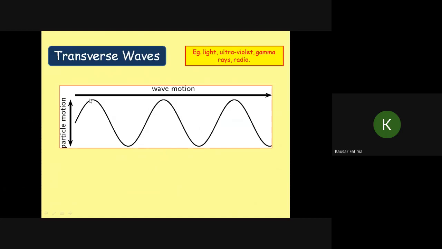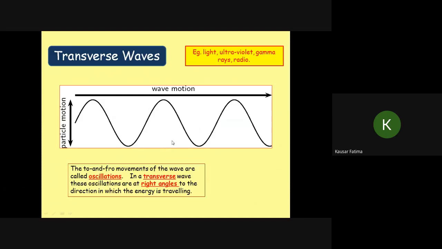So this is the wave motion: crest, trough, crest. All the points in a crest are in phase with each other. Phase means the same displacement from the mean position and the same direction of vibration. What is the meaning of vibration or oscillation? To and fro movement. In a transverse wave, all these oscillations are at right angles, or perpendicular, to the direction in which the energy is traveling. So the wave motion shows the direction in which energy is traveling. It is traveling in this direction. So this is a transverse wave produced by a slinky.